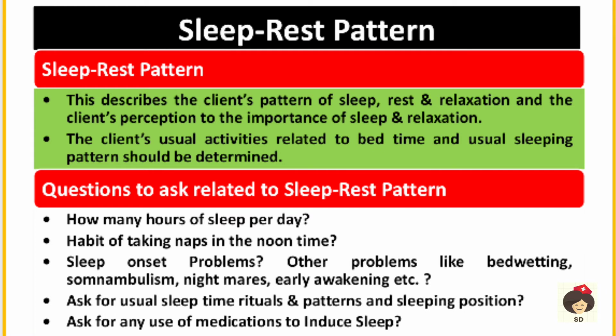Next is the sleep and rest pattern. Here you will ask the patient how many hours he is sleeping. That is the pattern of sleep, rest, relaxation, and whether the patient gives importance to sleep. And the usual activities he follows during bedtime, and what is the usual sleeping pattern, everything you will ask. In that, how many hours he sleeps per day, because normally an adult needs 6 to 8 hours of sleep per day.